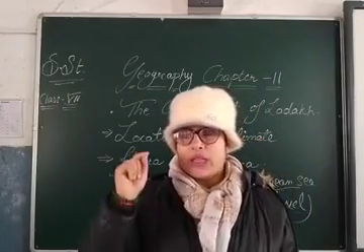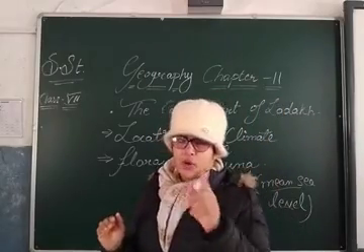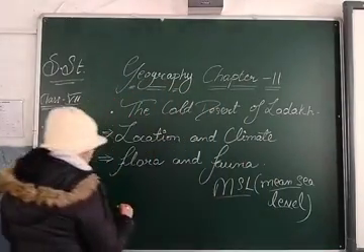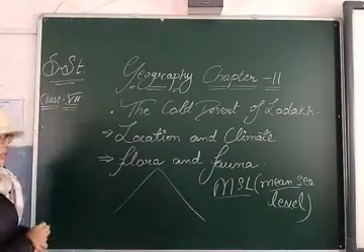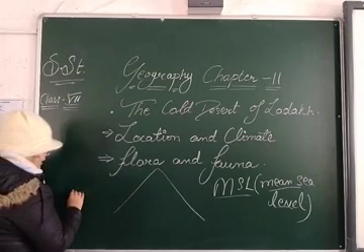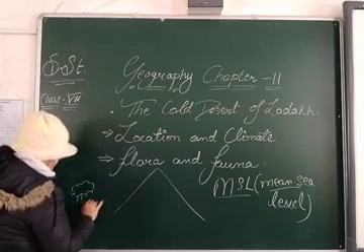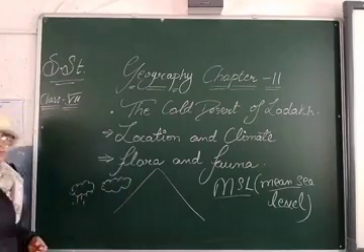Why is it known as a cold desert? You know that there is a rain shadow. As I have already explained in the class, what actually happens? There is a mountain. When the clouds filled with water come there, these mountains stop them.